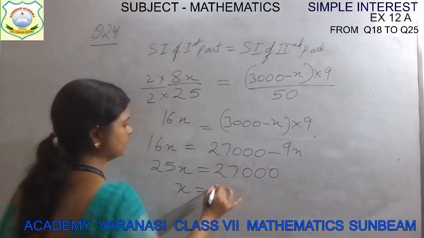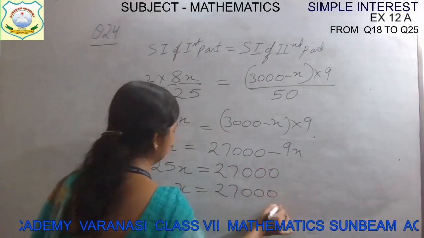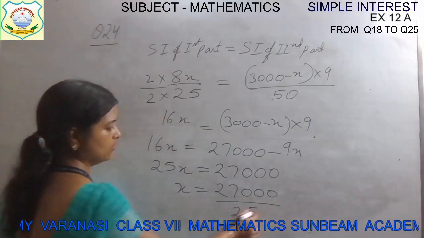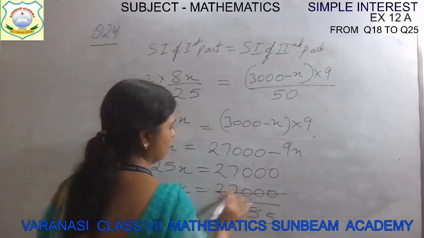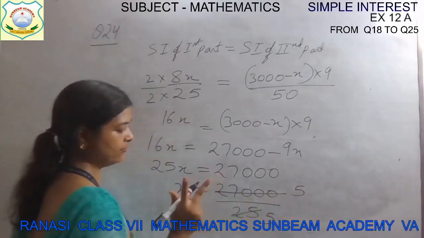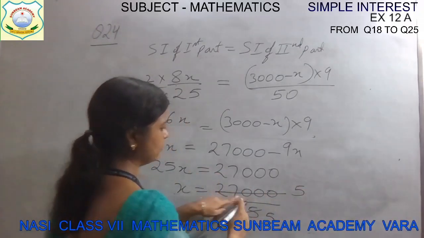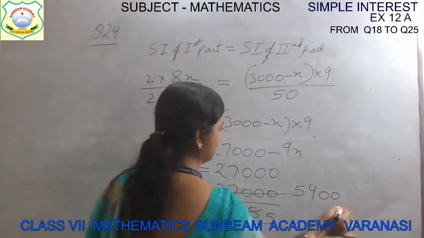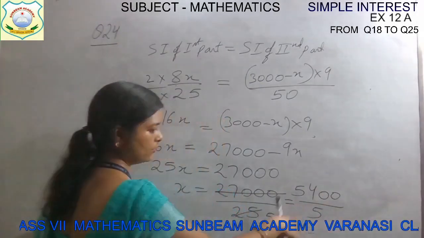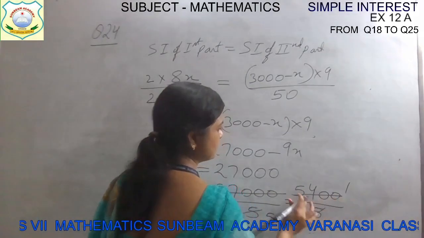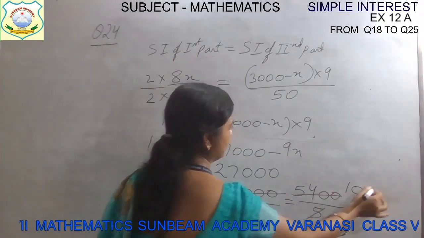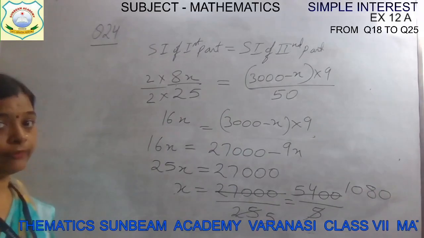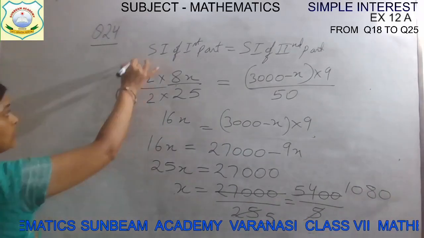X is equal to 27000 divided by 25. Simplify it, you will get the value of x. 5 5s are 25. 5 5s are 25. 2 is left. 5 4s are 20. And then 00 divided by 5. Again you can simplify it. 5 1 times is 5, then 0, 5 8s are 40 and 0. 1080. This is the value of x.